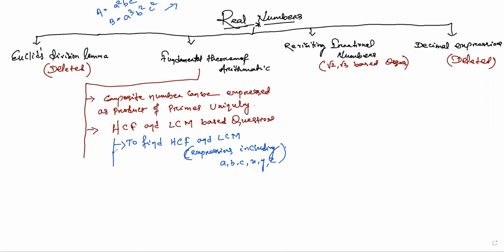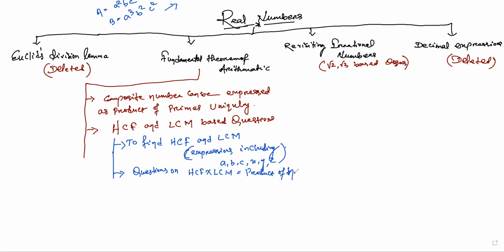Okay. So next part is, after finding the HCF and LCM, the most important is the relationship between HCF, LCM and the product of numbers. Questions on HCF into LCM is equal to product of two numbers.